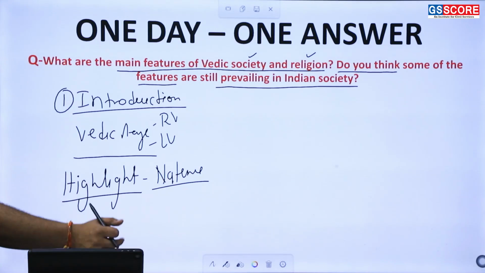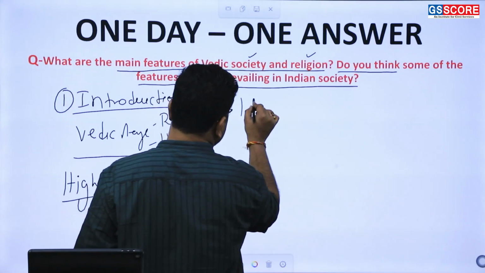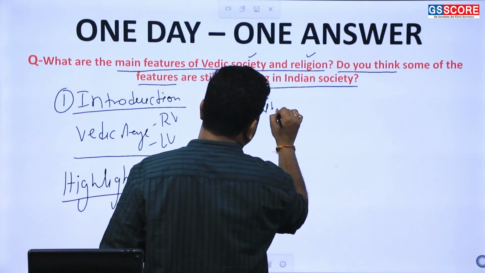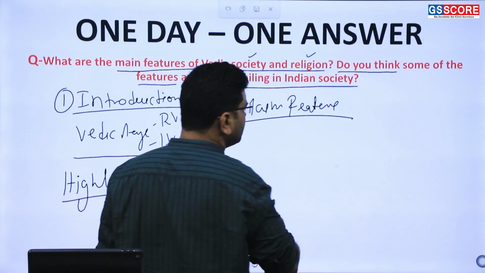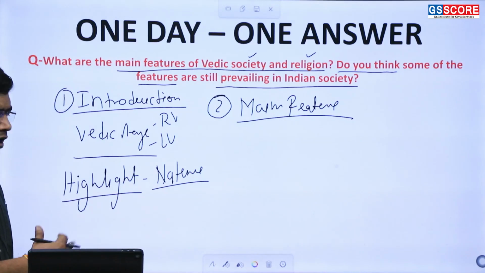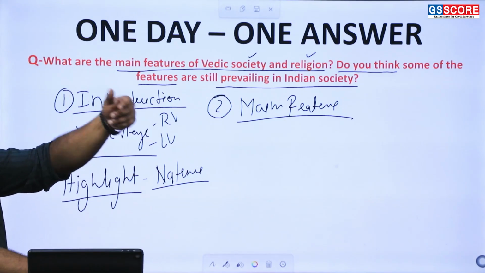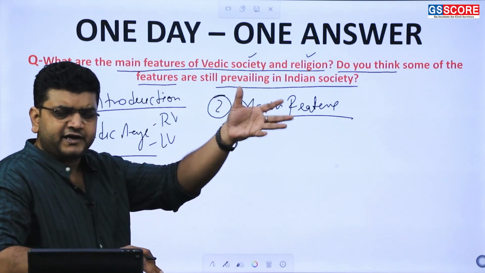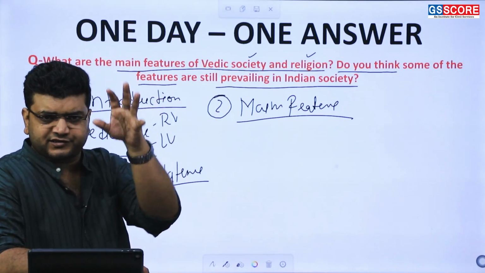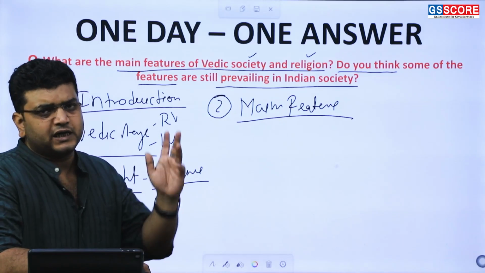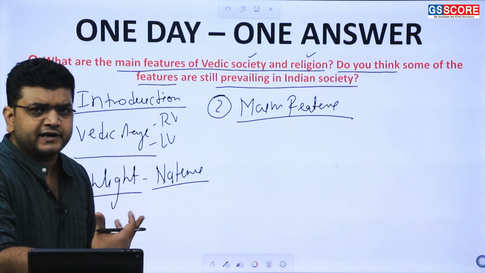And thereafter, the number 2 part: discuss the main features. You have 2 options here. You can discuss the main features of society and religion in one unit, or you can discuss society and religion separately. In my opinion, you can prefer to discuss society and religion in one unit, showing them at the same place in different points. That will be more helpful to you to interconnect the aspects and maintain the interlinkages.